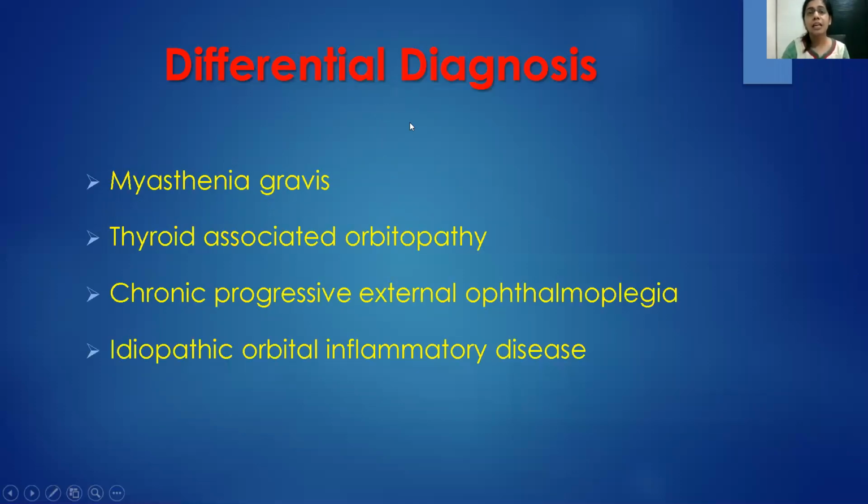The differential diagnosis of the third nerve palsy would be myasthenia gravis, because any extraocular muscle could be affected in myasthenia gravis. However, one rule is pupil is never affected with myasthenia gravis. Second, it could be thyroid associated orbitopathy. You have to do a force duction test to distinguish it from third nerve palsy. It could be CPEO or chronic progressive external ophthalmoplegia, or it can be idiopathic orbital inflammatory disease.